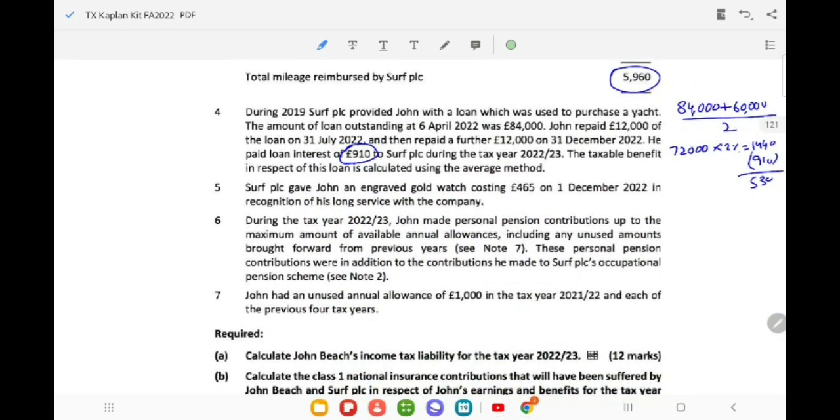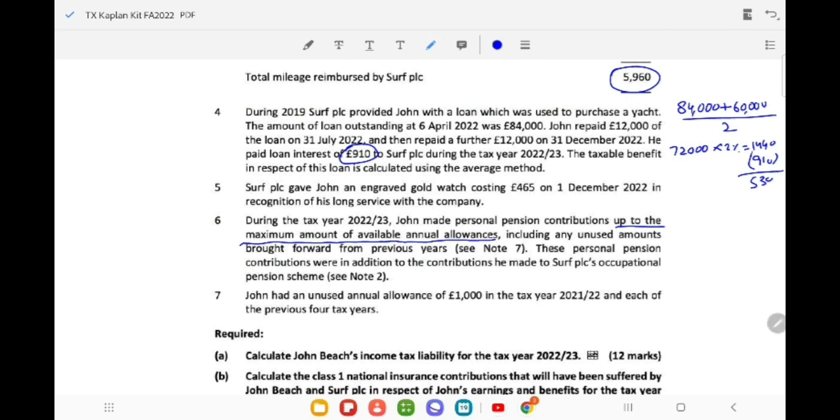Now the important one. During the tax year 22-23, John made a personal pension contribution. He also paid a personal pension contribution of how much? Up to the maximum amount of available annual allowance. Whatever annual allowance is available with him, he can contribute up to this maximum annual allowance, right? Including any unused amount brought forward from the previous year. This will include the unused allowance of previous years. As you know the rule, the previous 3 years' unused annual allowance can be brought forward, right?